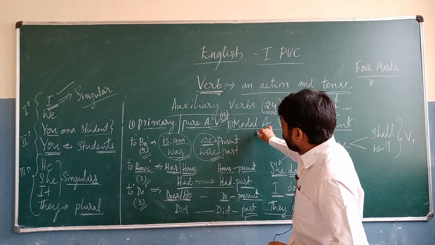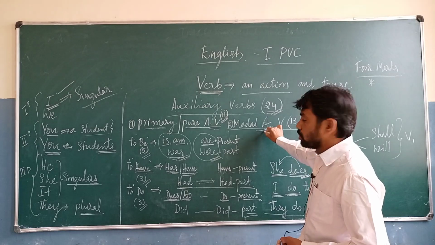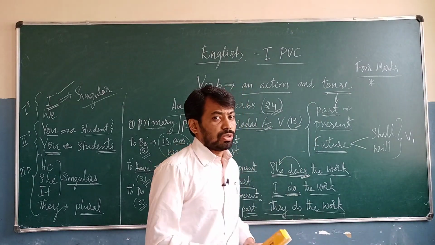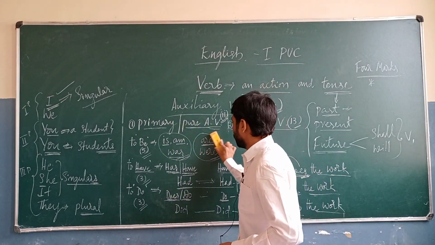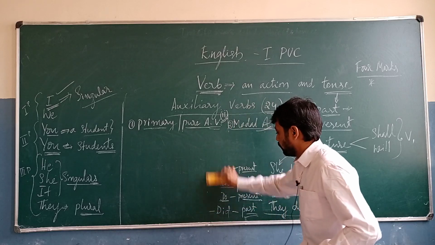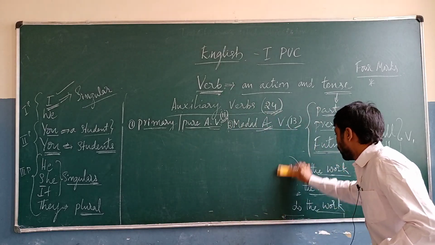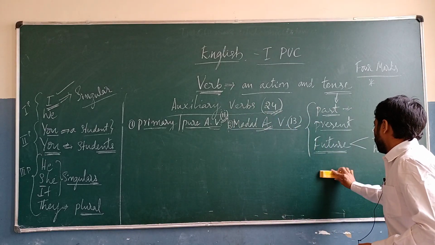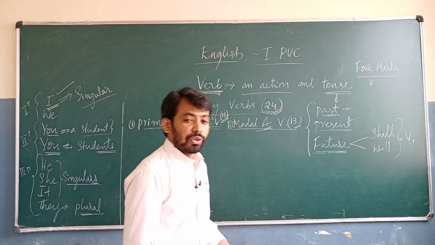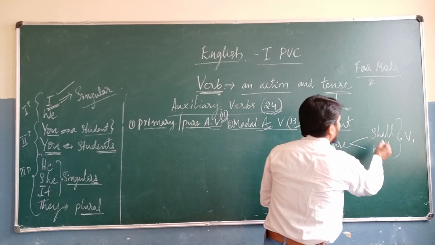And then modal auxiliary verbs. So there are 30 modal auxiliary verbs, and we are going to see which they are. So these are all the primary auxiliary verbs, and then we move to the modal auxiliary verbs. Here the modal auxiliary verbs are also important. I told you we are going to use shall and will in the future tense.